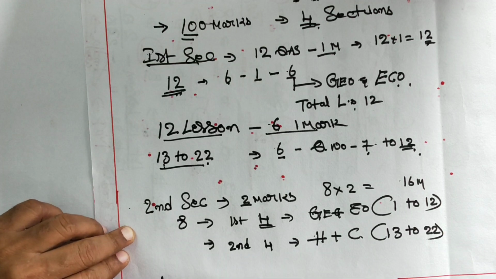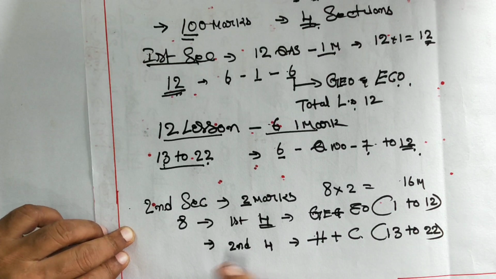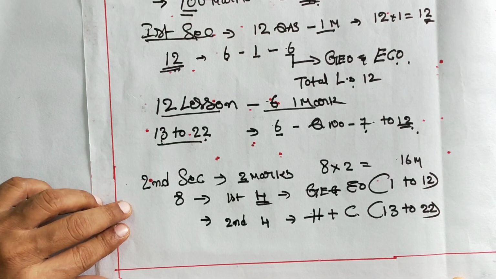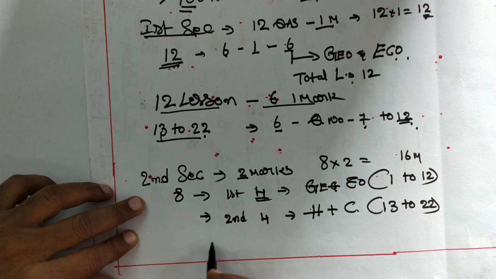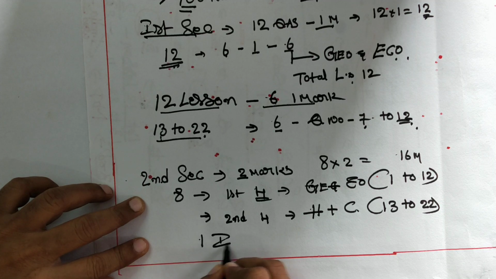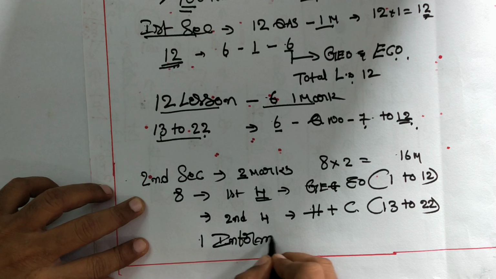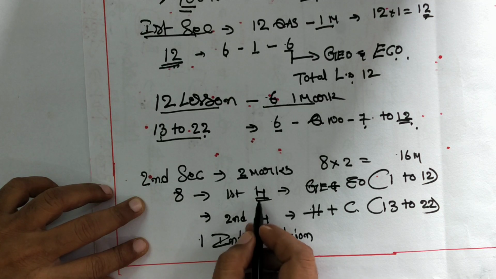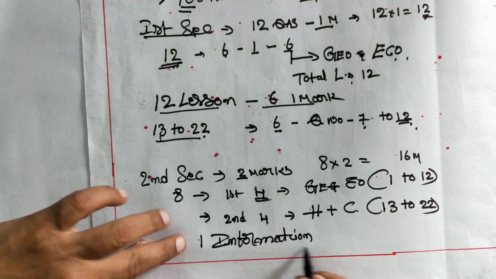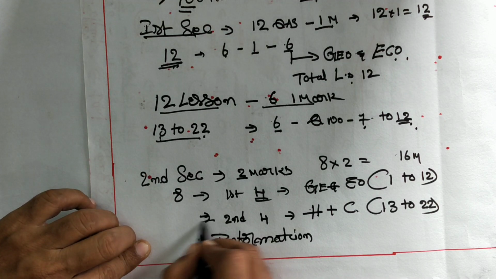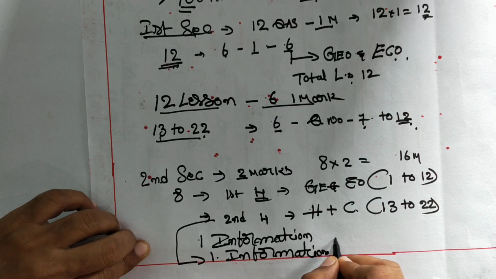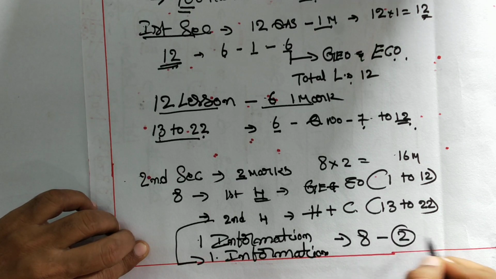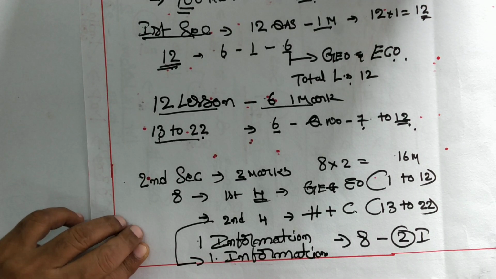In these 8 questions, from the first 4 questions they are going to ask one information based question, and from the second 4 questions, another one information based question. So in total, of the 8 questions, 2 are information based questions.